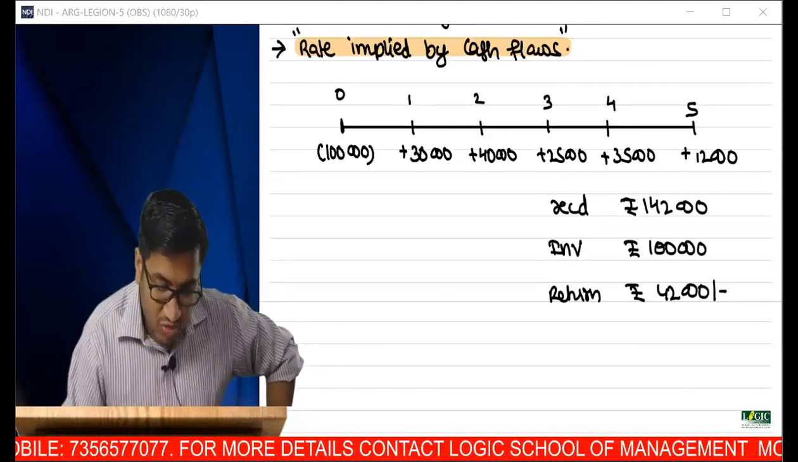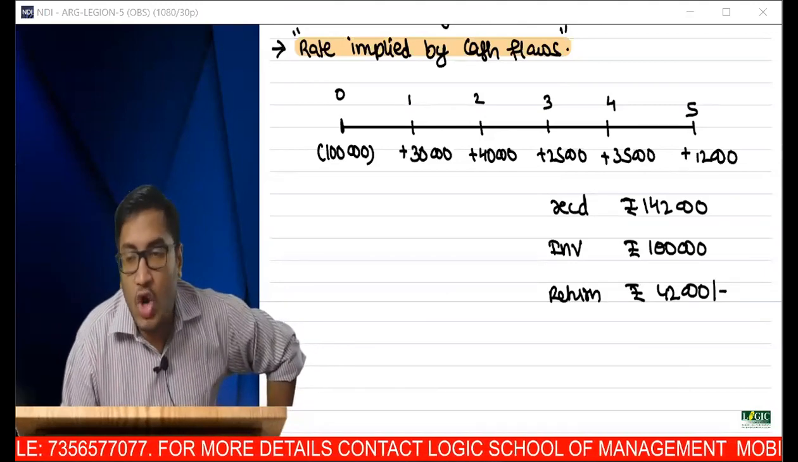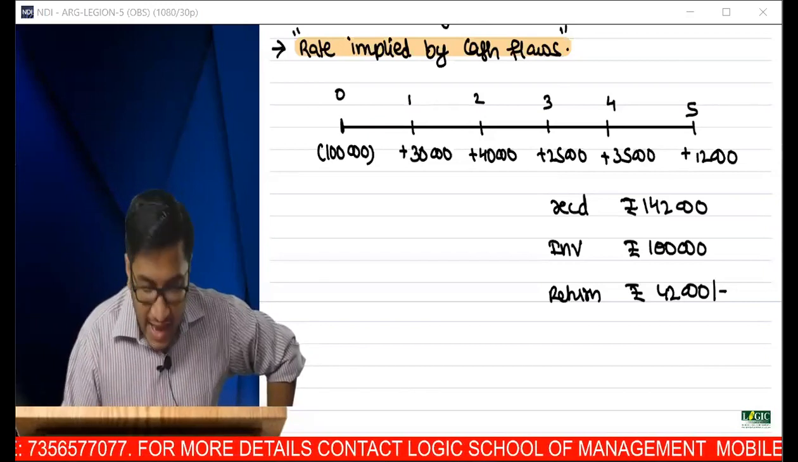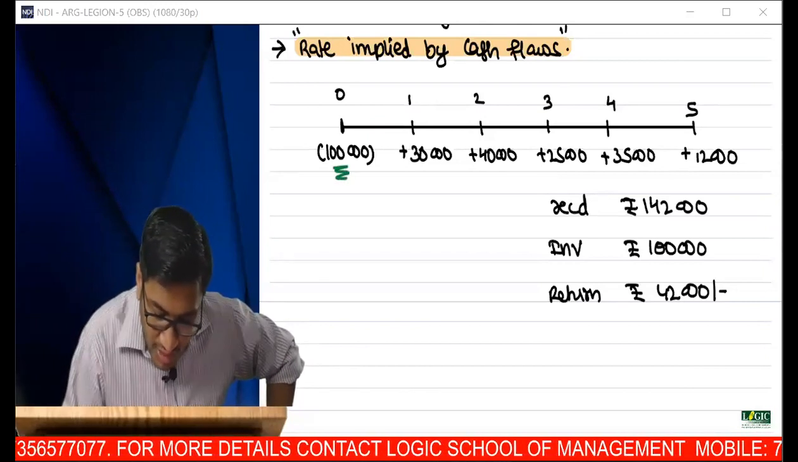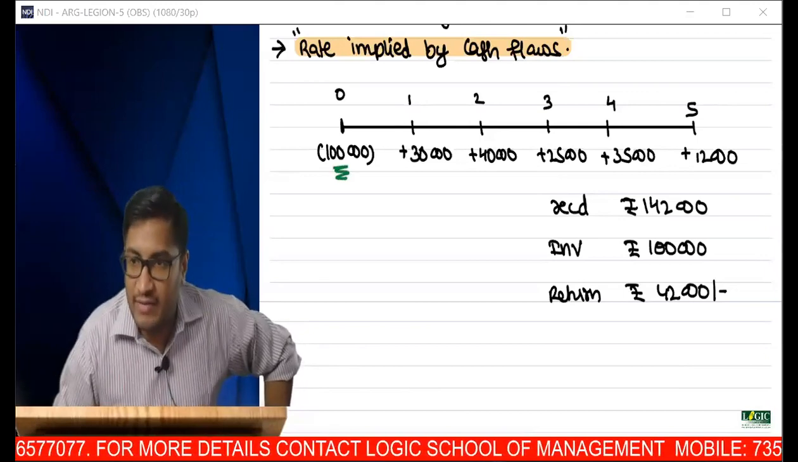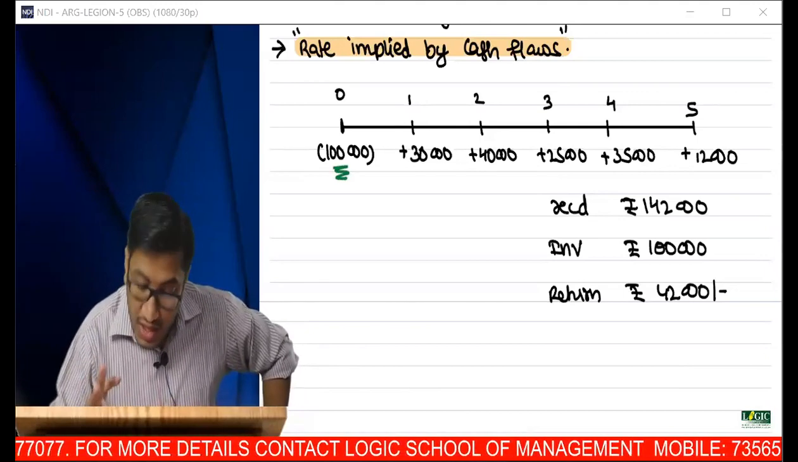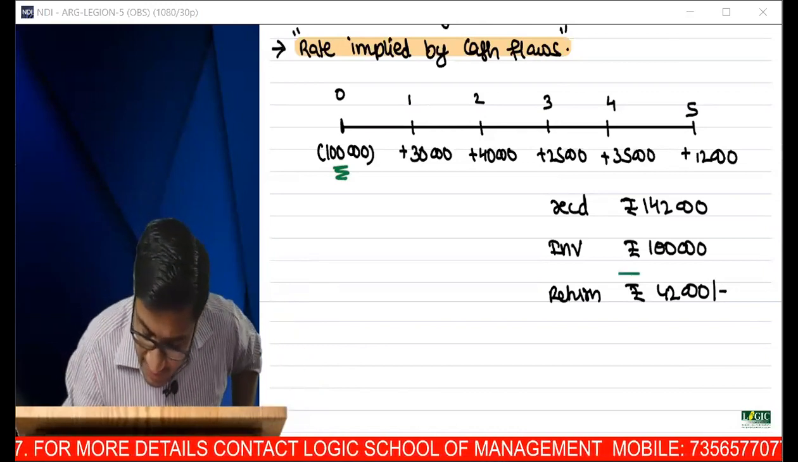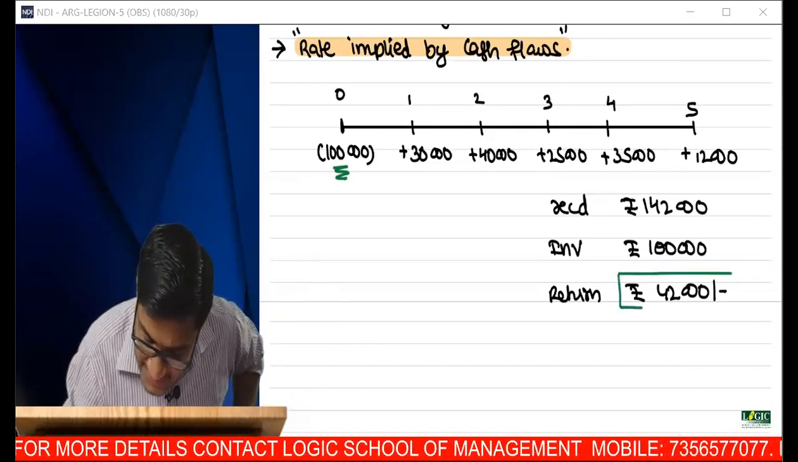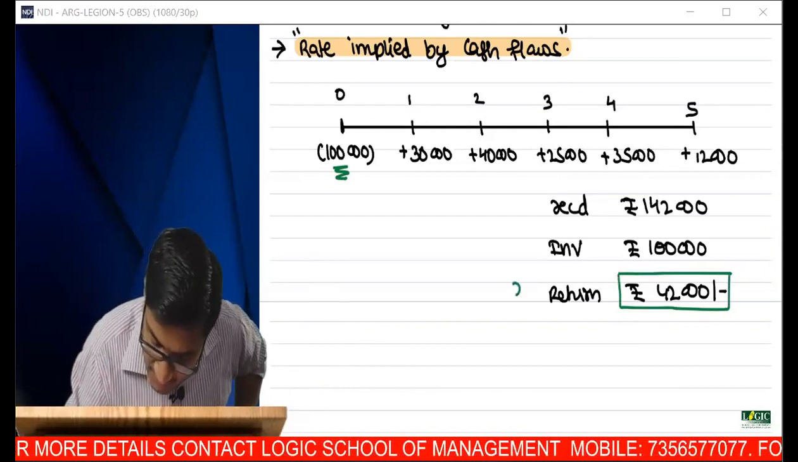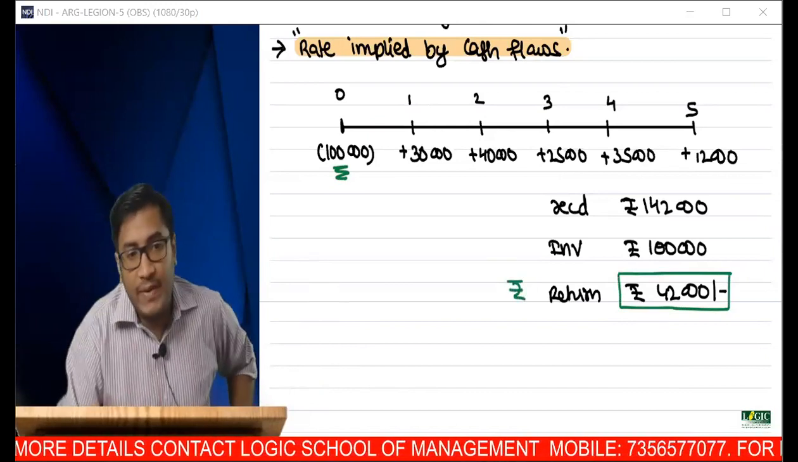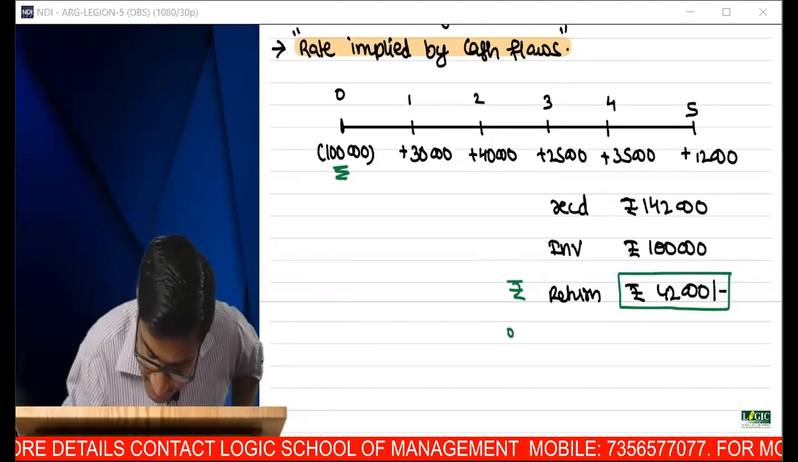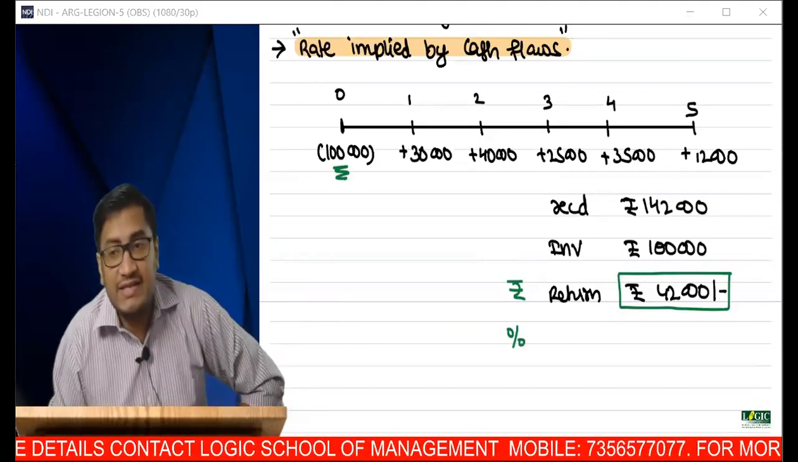There is a concept of time value of money. Investment happened at year 0 and the receipts happened over a period of time, isn't it? Okay, let me ignore time value of money. At least I know that in rupee terms, I have 42,000. Now, this return is in rupee terms. No, I don't want rupee terms. I want percentage terms.